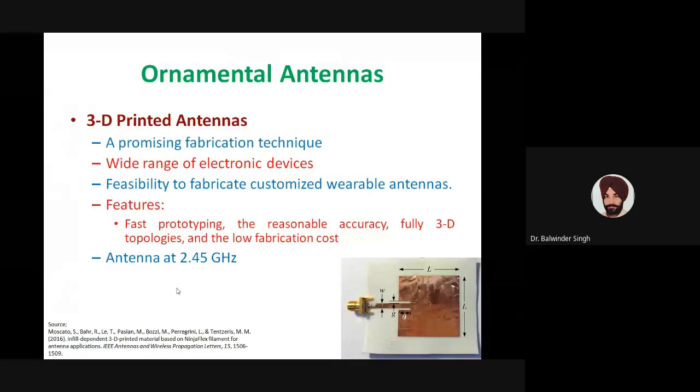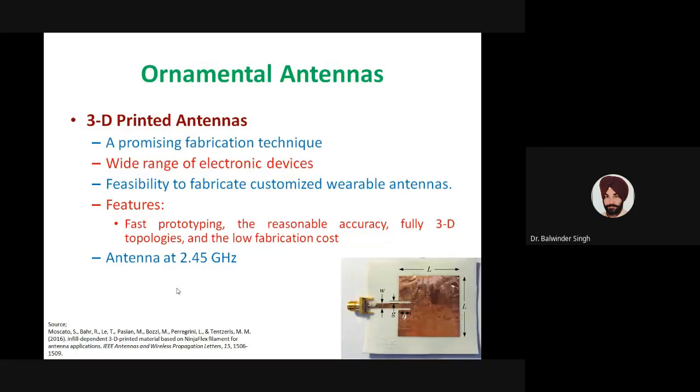We can have reasonable accuracy, and with the availability of high resolution printers, we can get the desired accuracy. Similarly, this technique results in a fully 3D topology, where we can print in 3 dimensions and print all the layers. Also, the cost of fabrication is not very large when we talk of 3D printed antennas.